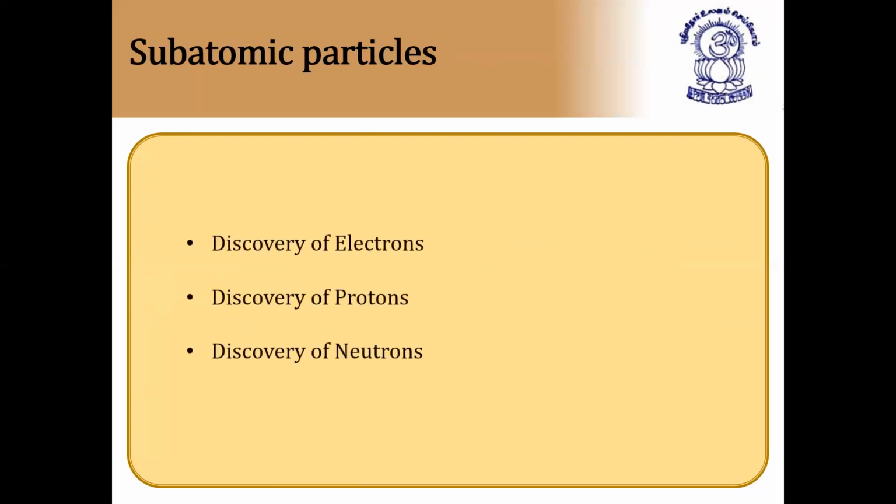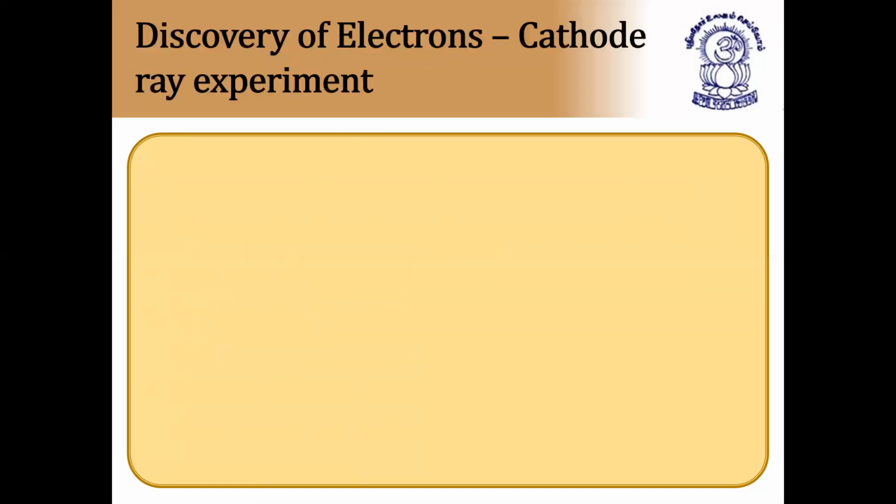subatomic particles. What are the subatomic particles? Discovery of electrons, discovery of protons, discovery of neutrons. So already, in the atom, electrons are present, protons are present, as well as neutrons are present. So that's what we are discussing right now. How the discovery of subatomic particles, that is discovery of electrons, protons, and neutrons takes place. This is a very, very important topic. Just go through it now.